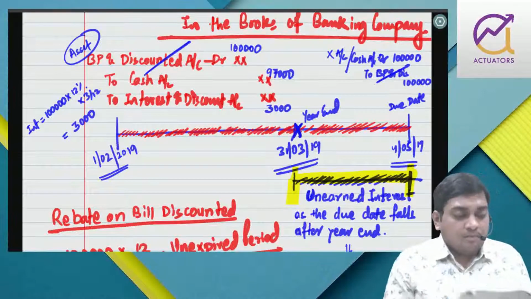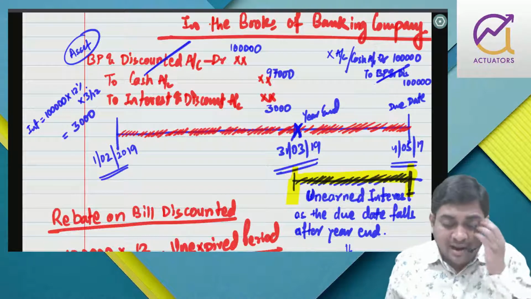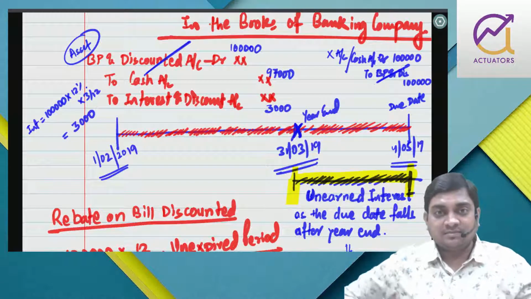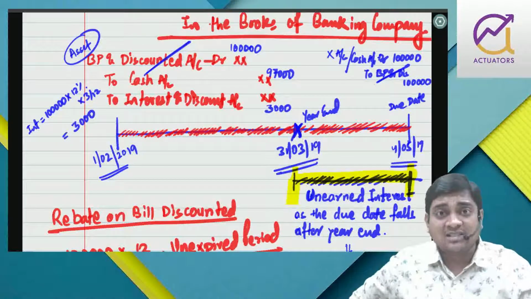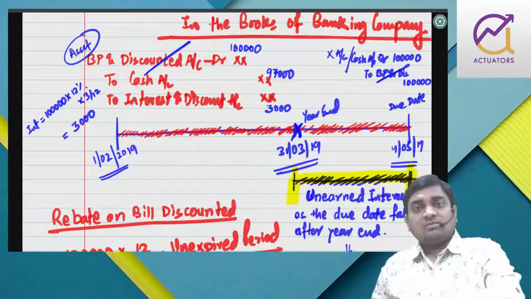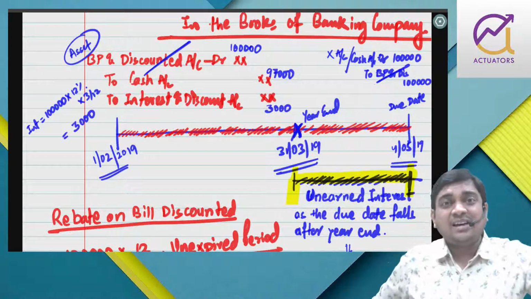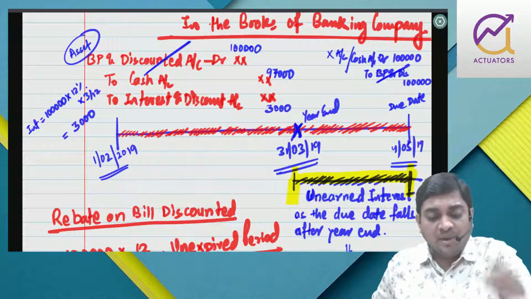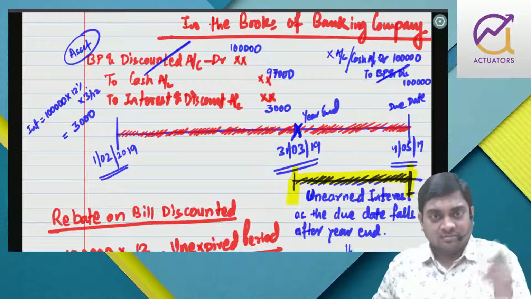So first of all, rebate on bill discounted, opening balance. This discount received was last year. Since the due date was falling next year, we carried it forward last year. So this rebate on bill discounted opening will be reversed in the current year.